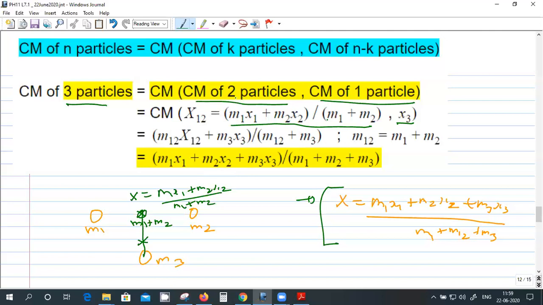So this is m12, right? So m12 into x12 plus m3 x3 divided by m12 plus m3. Now m12 is m1 plus m2, and x12 is this one. So this one into m1 plus m2, the denominator will go away, so just this thing will come.